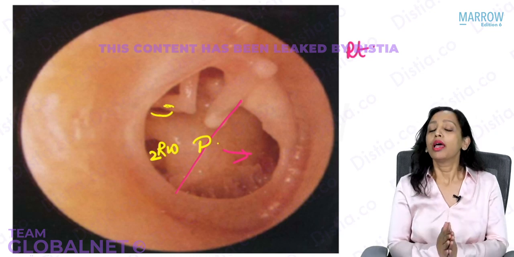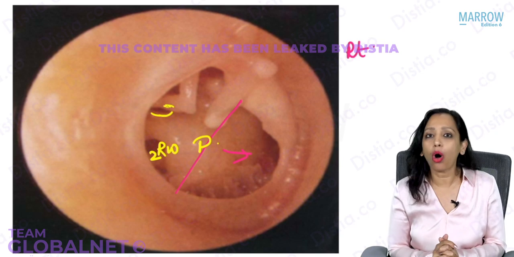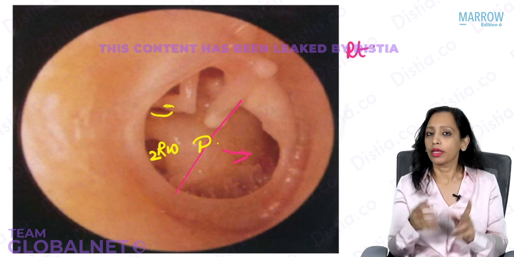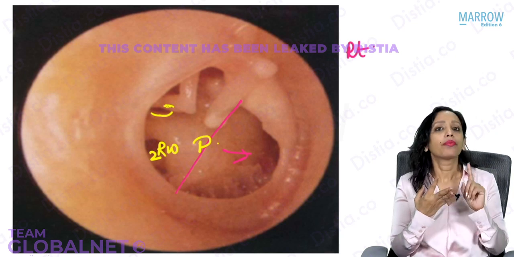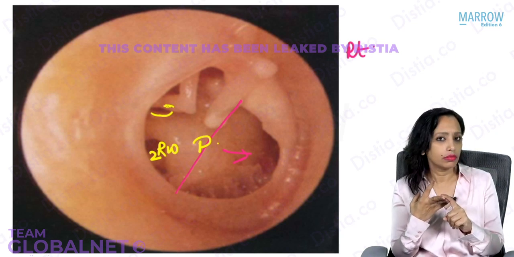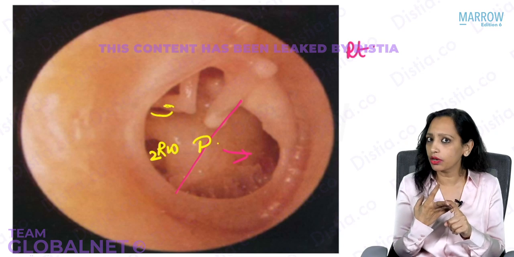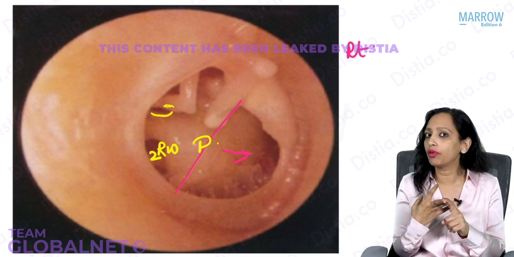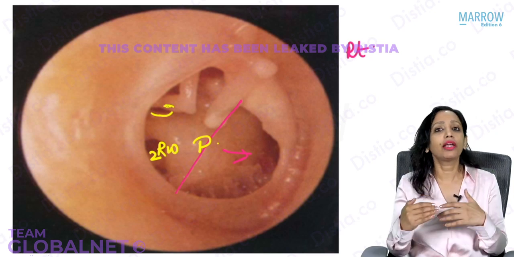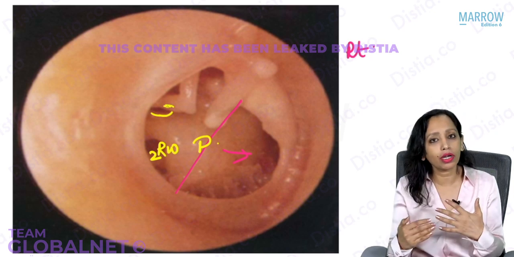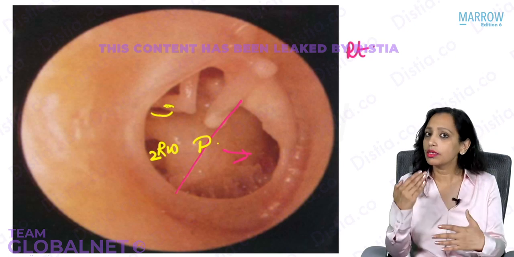Quickly tell me, what are the landmarks of the tympanic segment of the facial nerve? Very good. Process cochleariformis, oval window, round window also? No. Okay, lateral semicircular canal. Where is the facial nerve in relation to the oval window? Superior to it, inferior to it? It is superior to it. Where is the facial nerve in relation to the lateral semicircular canal? Superior, inferior? It is inferior.